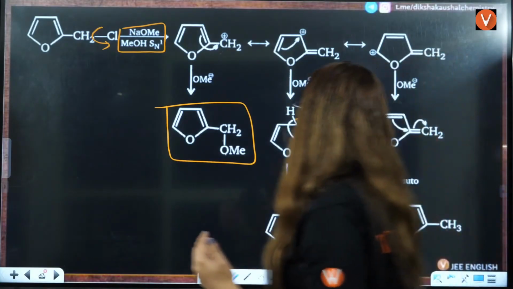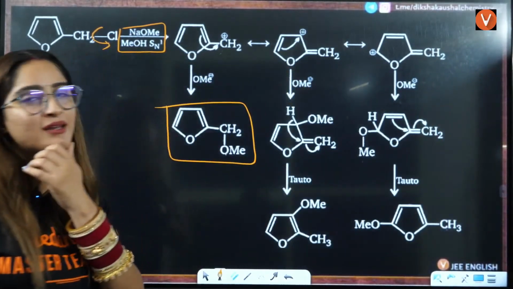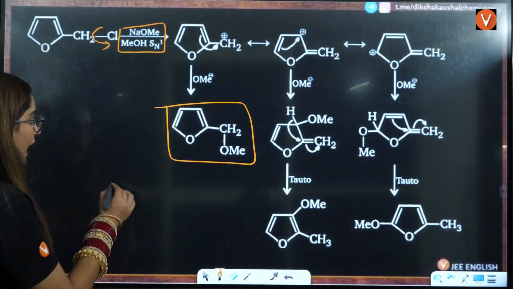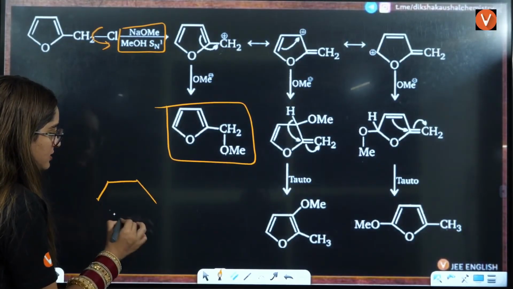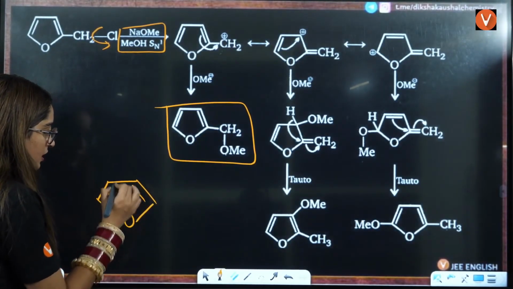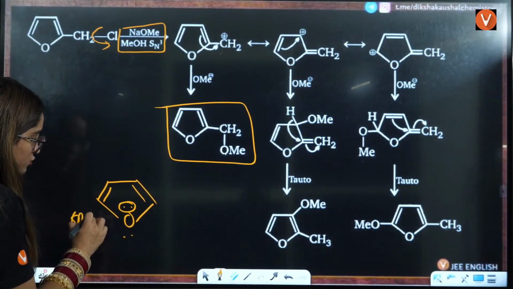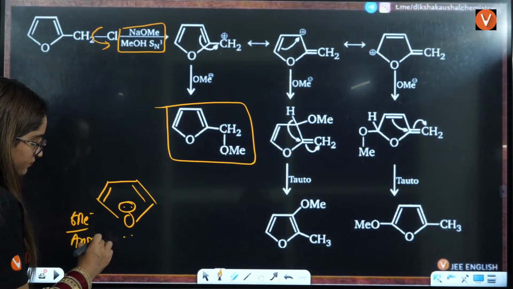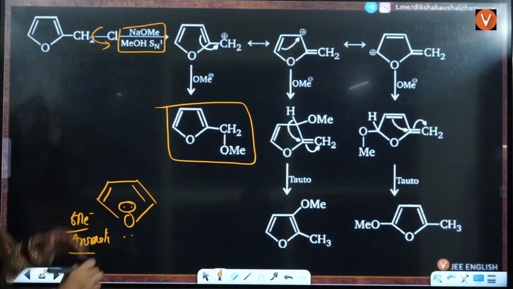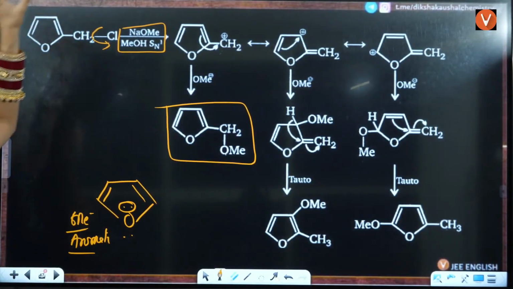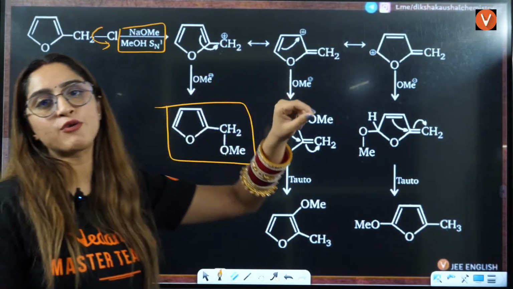Can you tell me the reason here? Okay, who will tell me the reason here? See, we know that this compound here is 1, 2, 3, 4, 6 pi electrons. This is aromatic, right? This compound in the initial phase, this was aromatic. You are breaking the aromaticity here.